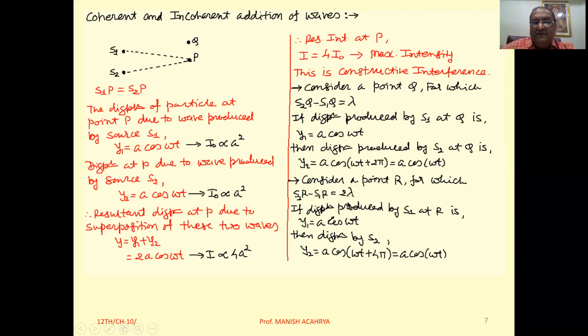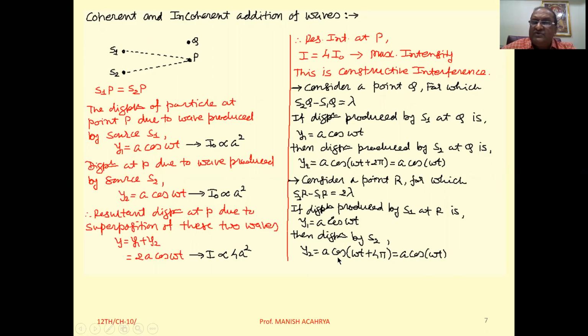Now similarly, if beyond Q we take some point R where we get constructive interference, that is again maximum intensity, then the only possibility for the path difference S2R minus S1R is 2 lambda. Suppose the displacement produced by the wave from S1 is A cos omega t.